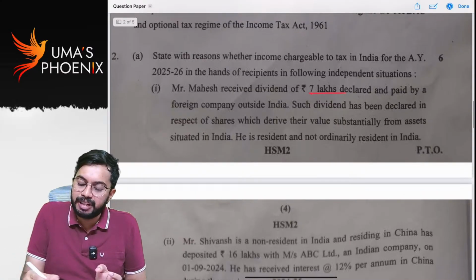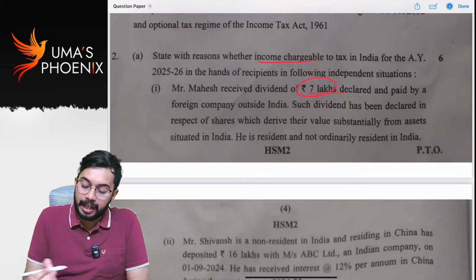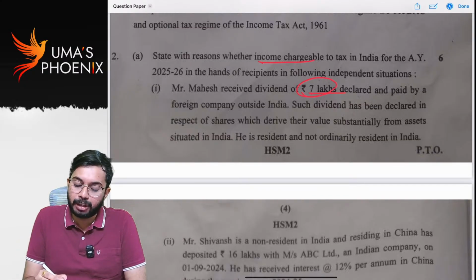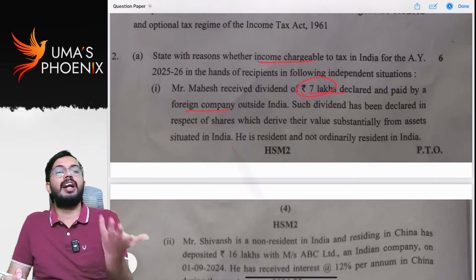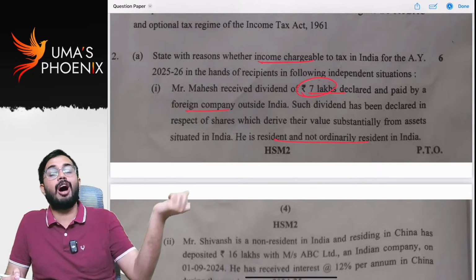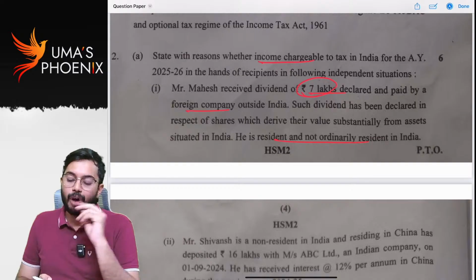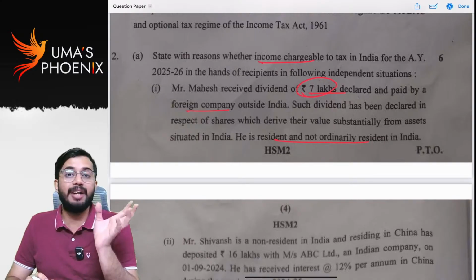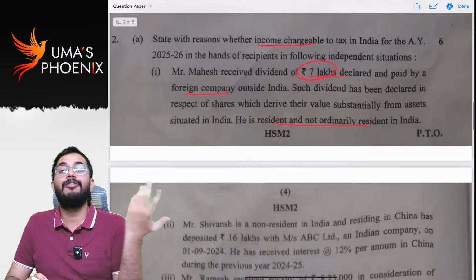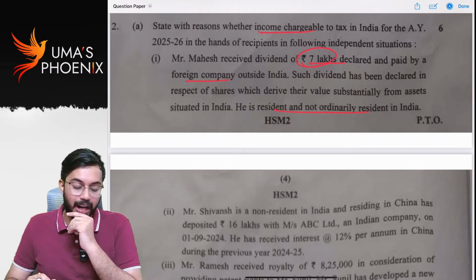So Mahesh received 7 lakh rupees dividend from a foreign company. Such dividend has been declared in respect of shares which derive their value substantially from assets situated in India. He is RNOR. In case of RNOR, Indian income is taxable. Foreign income from business controlled from or profession set up in India is taxable. So whatever dividend of 7 lakhs is there, that is not taxable for RNOR because 7 lakhs is paid by a foreign company. It is foreign income. Foreign income is not taxable for RNOR.